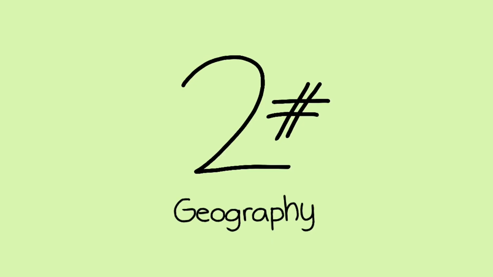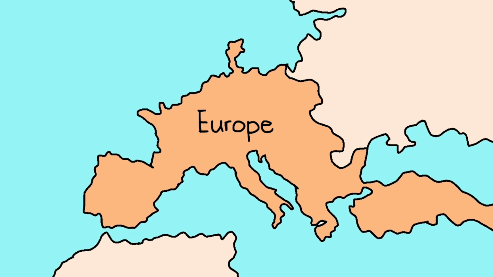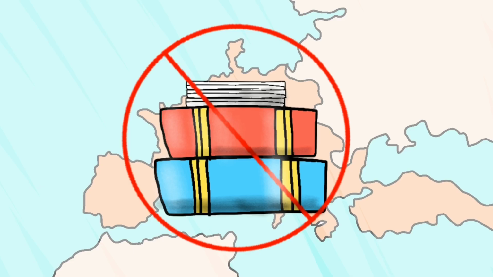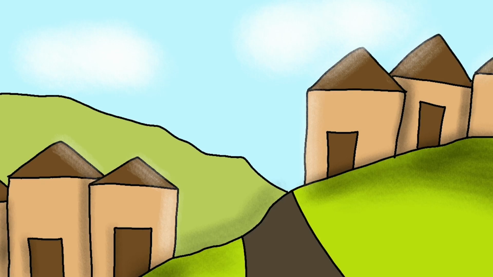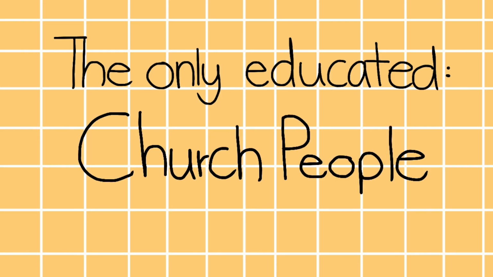Next up is geography. West Europe was more isolated from the rest of the world. Their education and literacy declined, and they lived in rural town living. The only educated people were the clergy, also known as the church people.